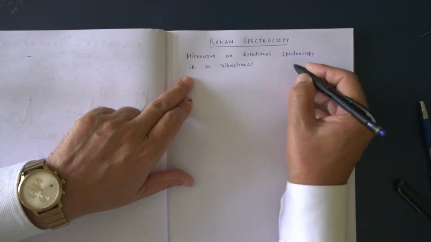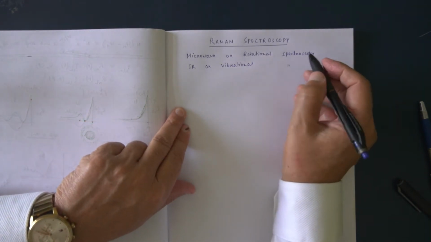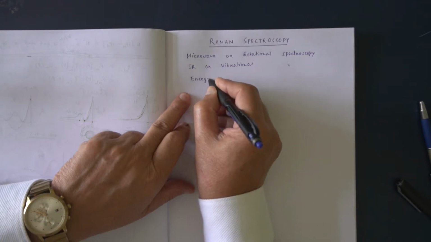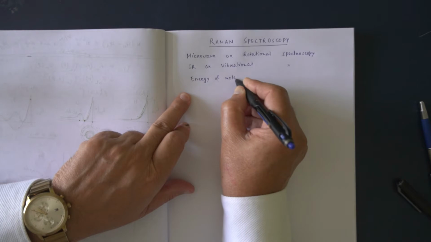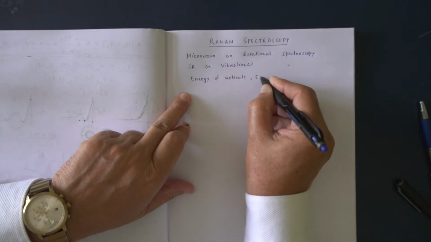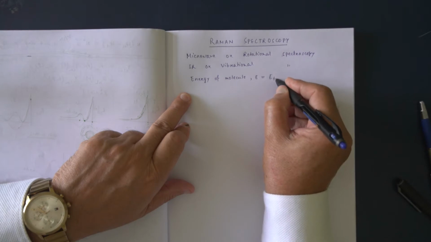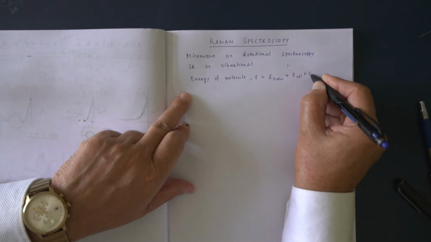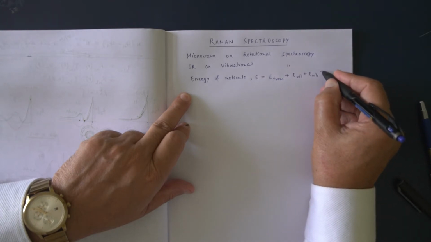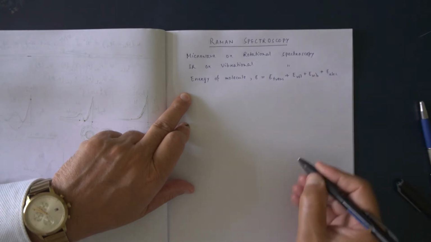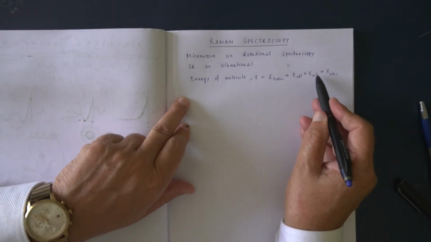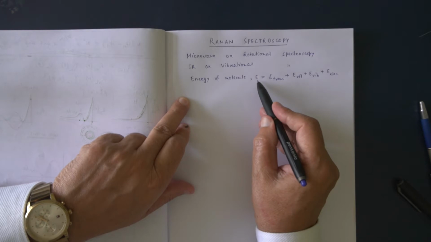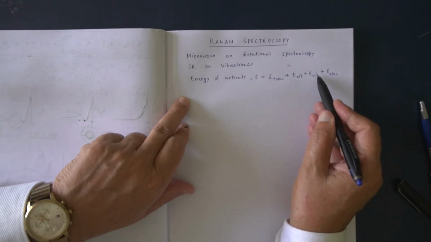Let us refresh one or two things regarding that. So you know the energy of a molecule. Energy of molecule is equal to translational energy plus rotational energy plus vibrational energy, then electronic energy, assuming that all these energies are independent of one another. So the energy of a molecule is the sum of all these four.